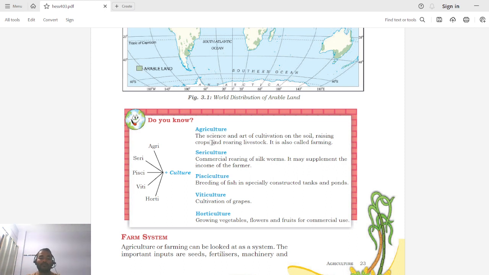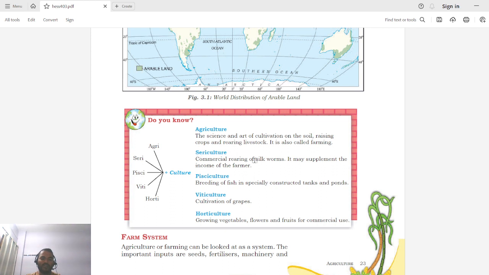So that is why it is a science, and it is also an art, because there are various skills required for farming. You need to have a proper level of land, a proper watering system done. So basically you can say that agriculture is the art and science of cultivation, and that is done on soil. It also involves raising crops and rearing livestock like, as we discussed, hens, camels, buffaloes, cows, goats, and so on. All these activities are known as farming.